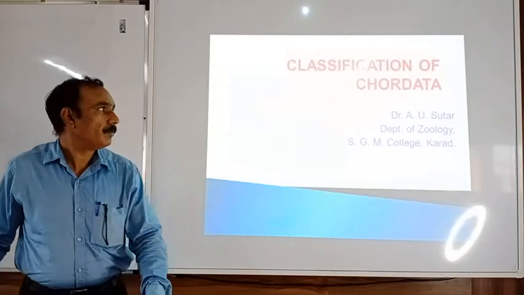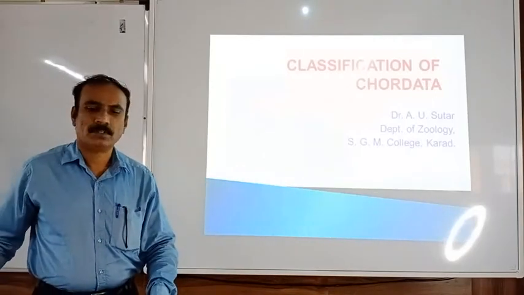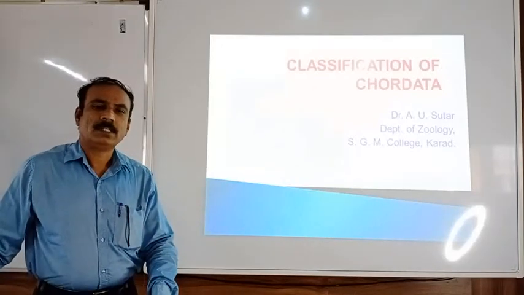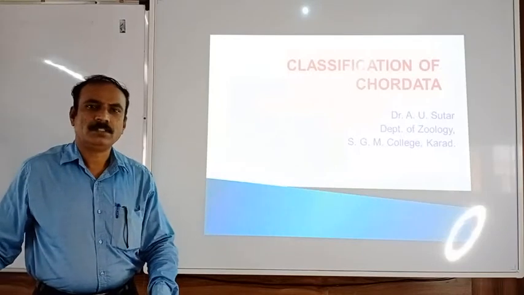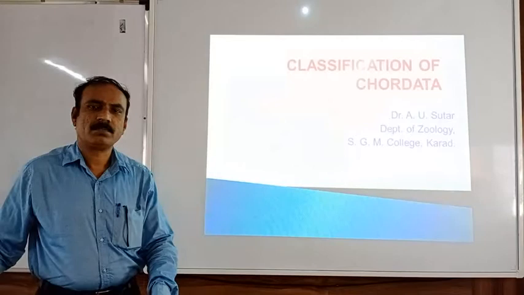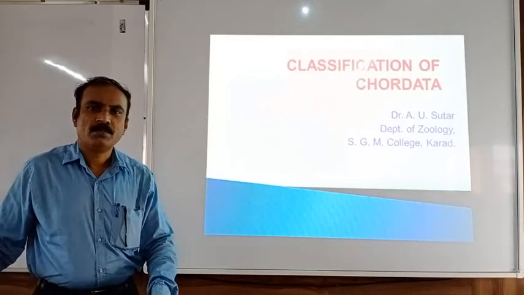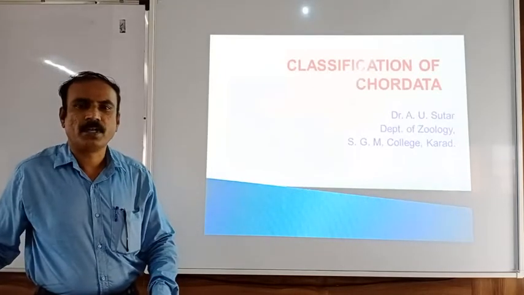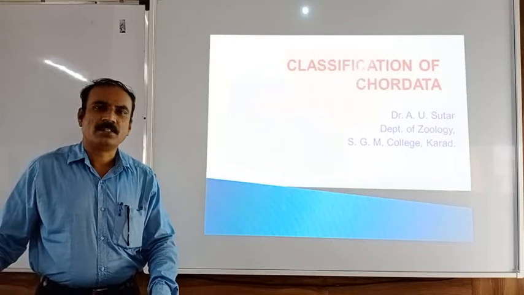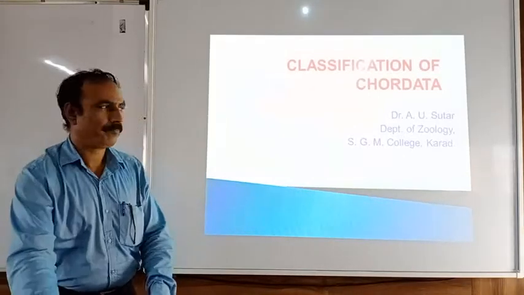In this video, today we are going to learn about the classification of the Chordata. You know that there are three distinctive characters of the Chordata. Number one, presence of nerve cord. Number two, presence of notochord, and number three, presence of pharyngeal gill slits. So these are the distinctive characters of the phylum Chordata.